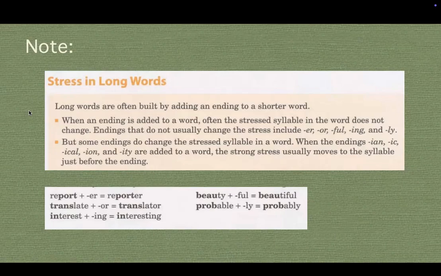But some endings do change the stressed syllable in a word, when the endings -ion, -ic, -ical, and -ity are added to a word. A strong stress usually moves to the syllable just before the ending. For example, we have history, right? History. So the first syllable is stressed. However, it becomes historic. So the second syllable is stressed.